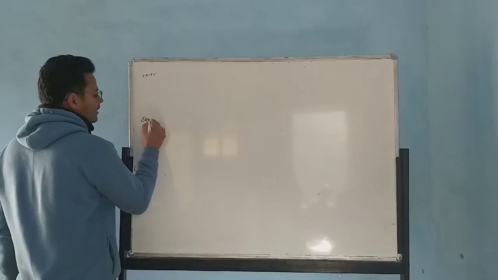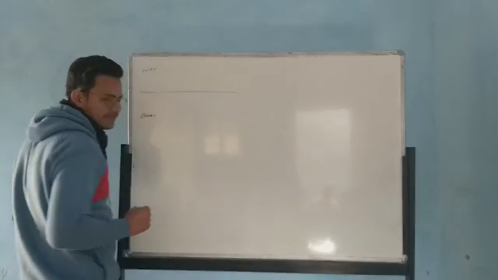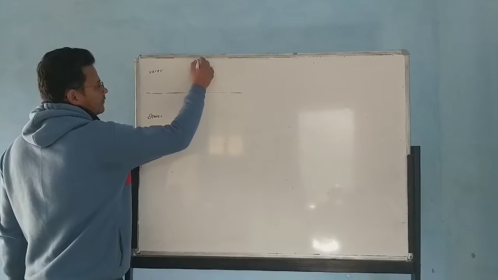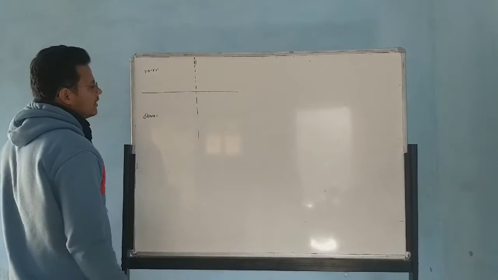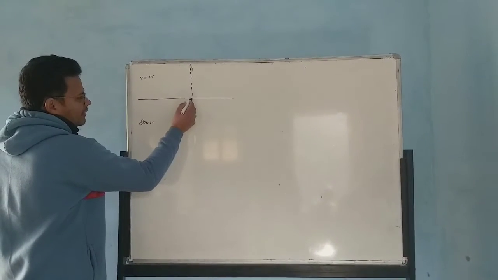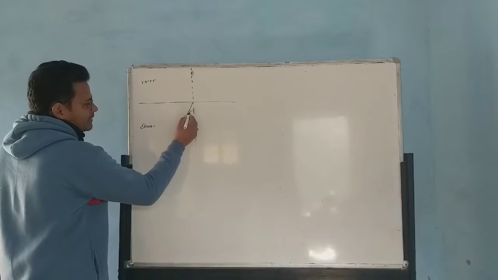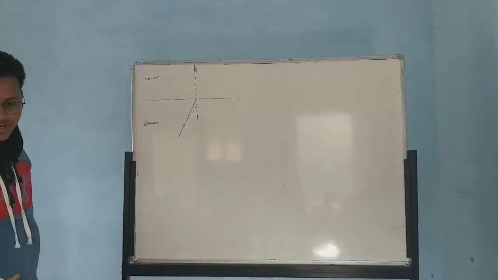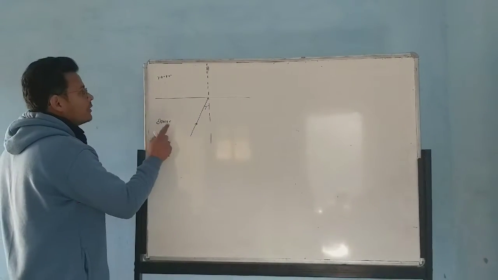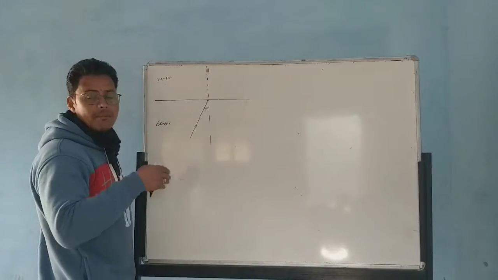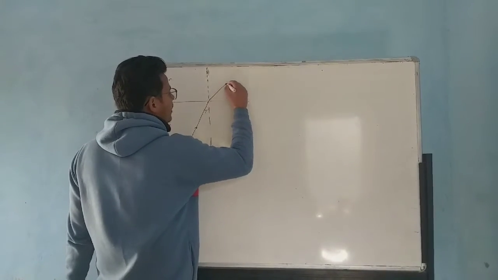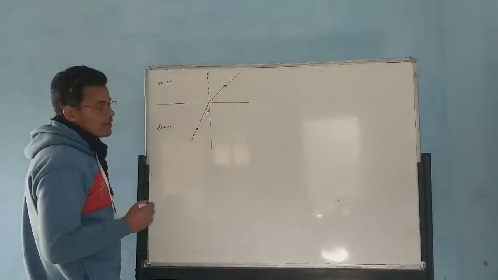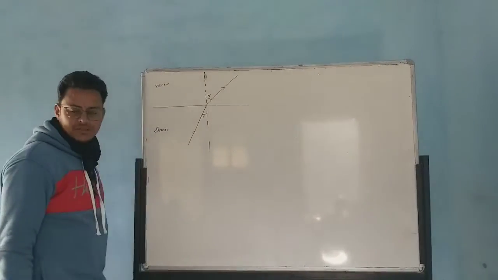Let's say this is the rarer medium and this is the denser, and this is the surface. First, let me draw a normal here. Now, let's say this is the angle of incidence. This is the point where the light is incident, and this is the angle of incidence. Now we know that if the light goes from denser to rarer medium, then it bends away from the normal, so it will bend like this. And this is known as the angle of refraction. Is it clear now?